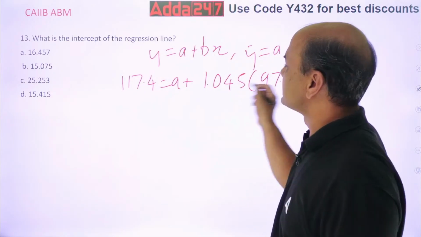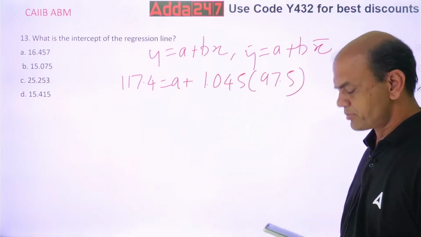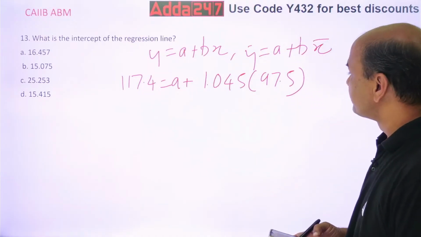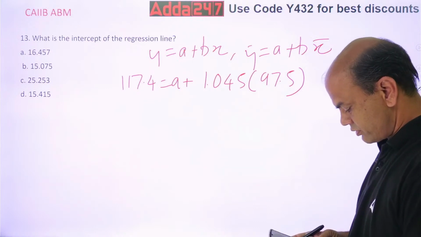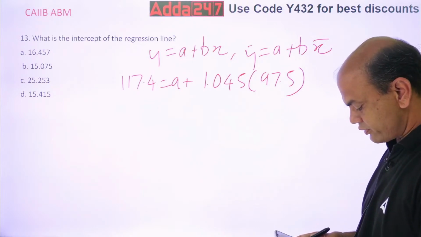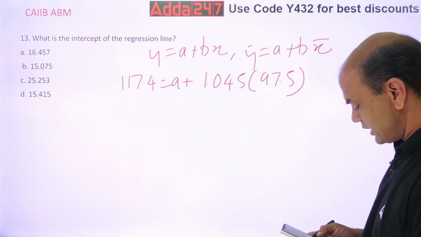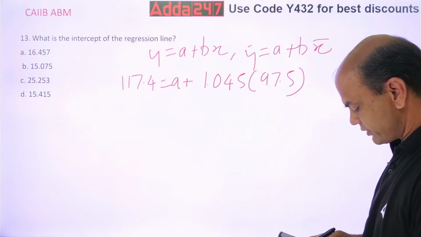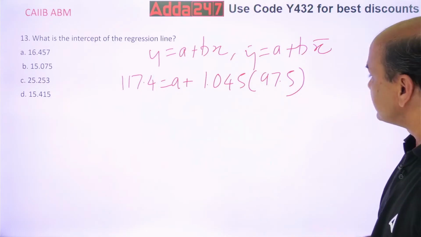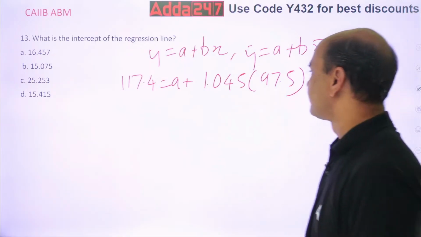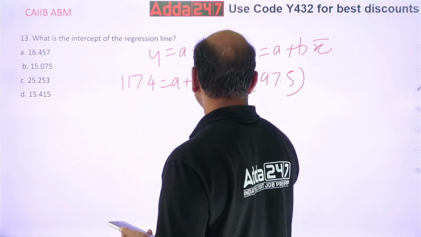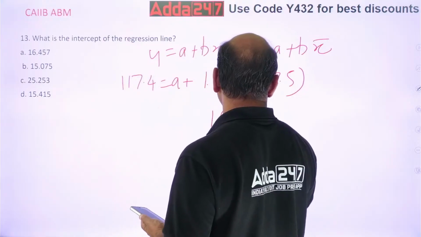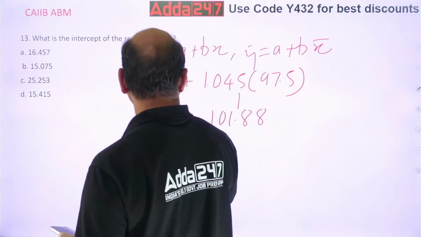Now do the calculations and you will get A, the intercept. 1.045 into 97.5 is 101.88.